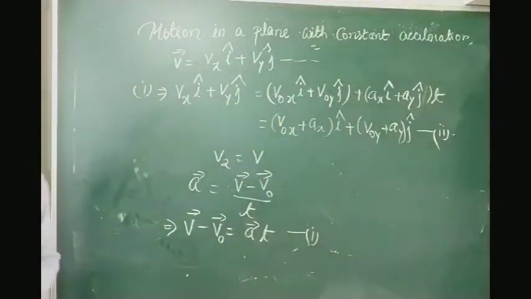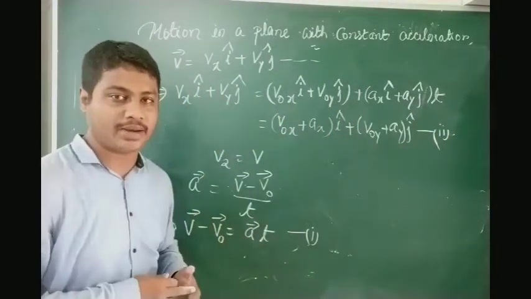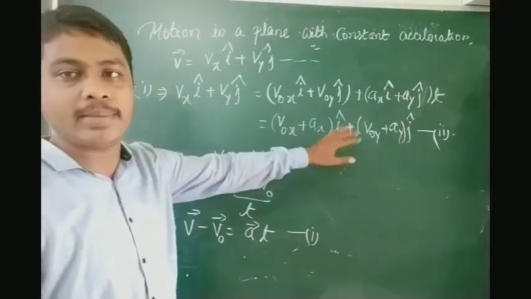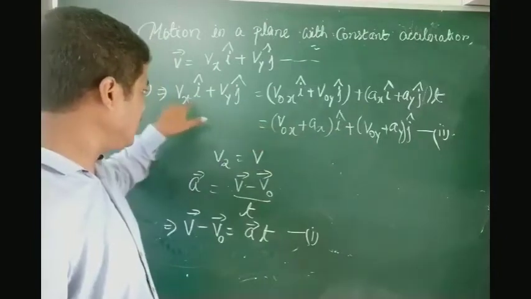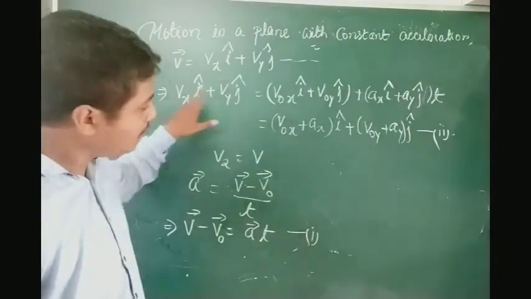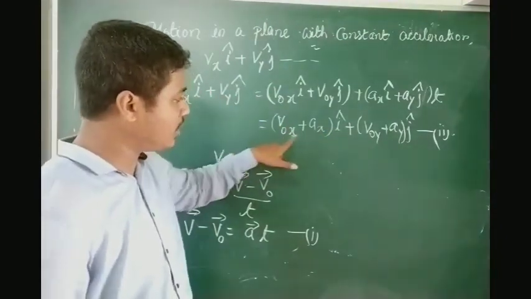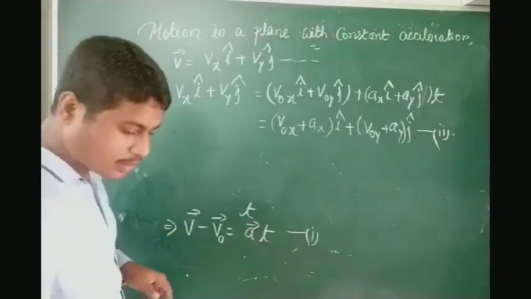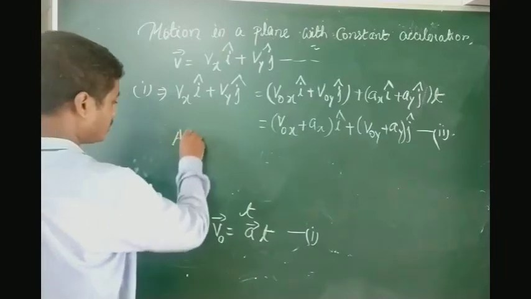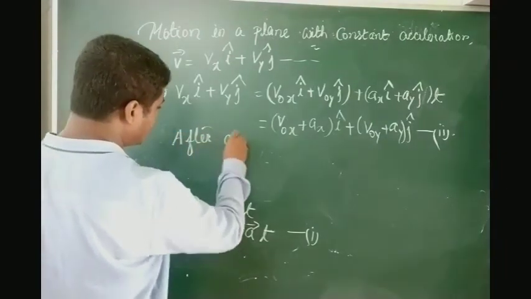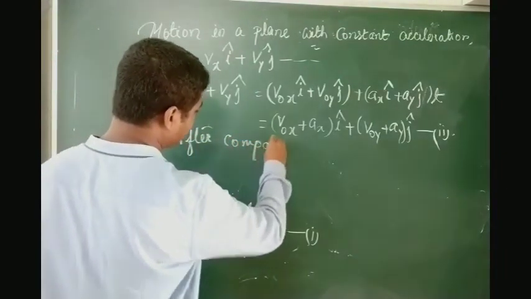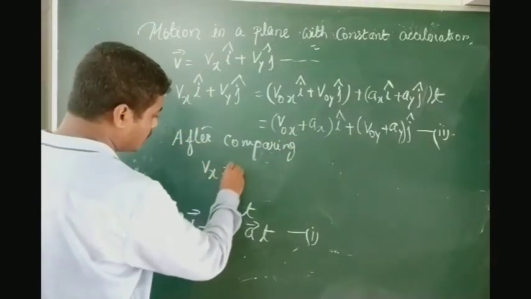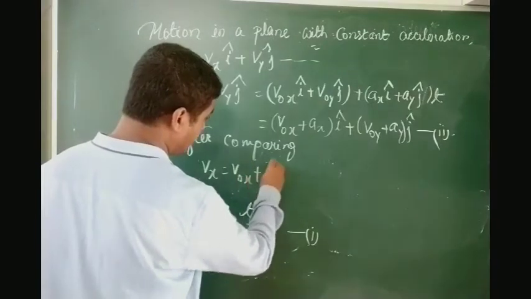Now what I have to do is compare the left hand side and the right hand side. You can see on the left hand side we have i cap, j cap. The right hand side also has i cap and j cap. But here with i cap we have vx, and on the right hand side with the i cap we have v0x plus ax. So after comparing both sides, we can write vx is equal to v0x plus ax.